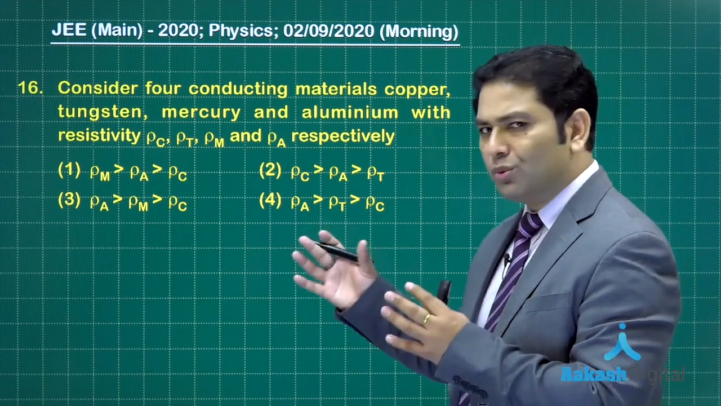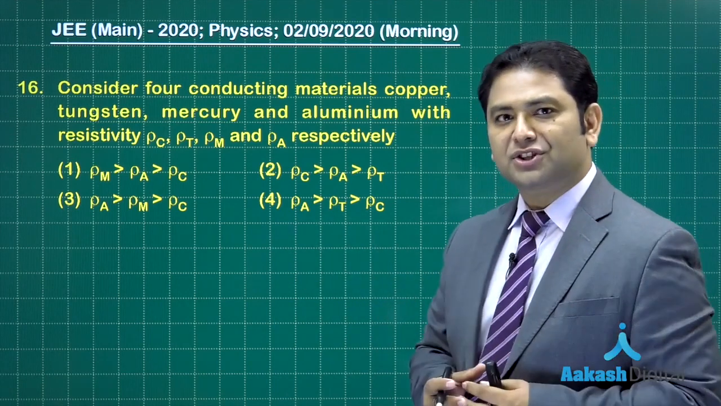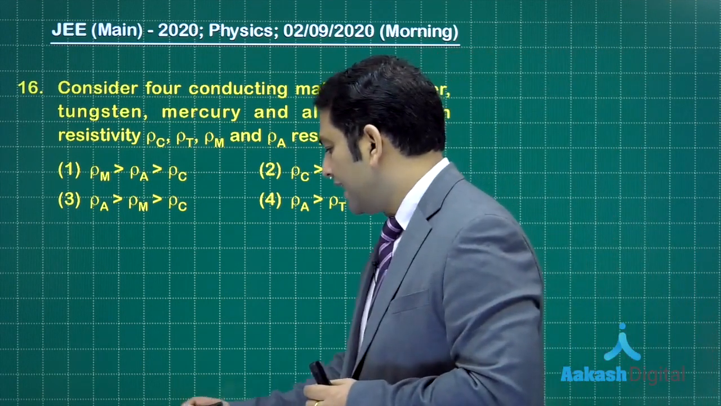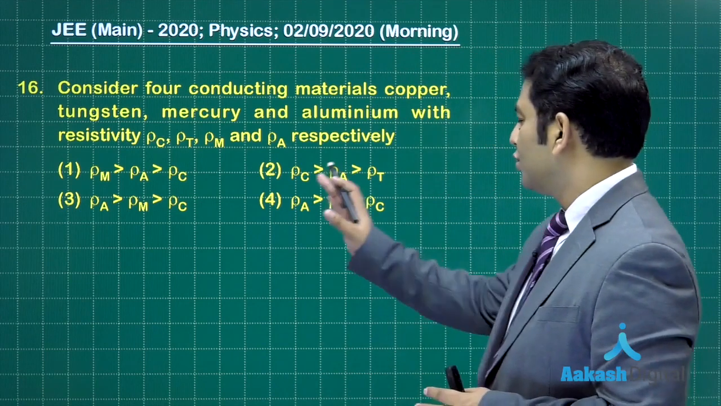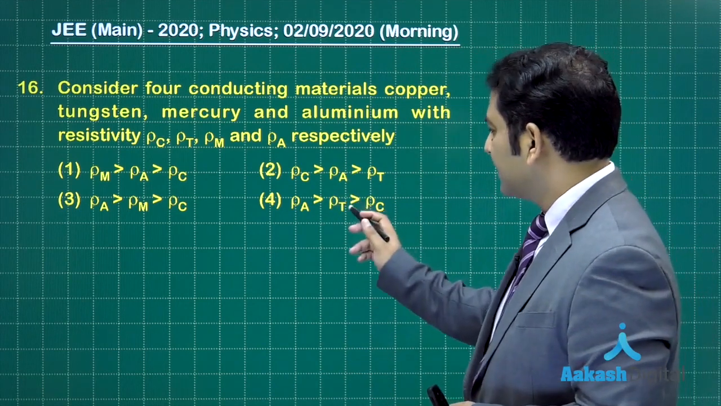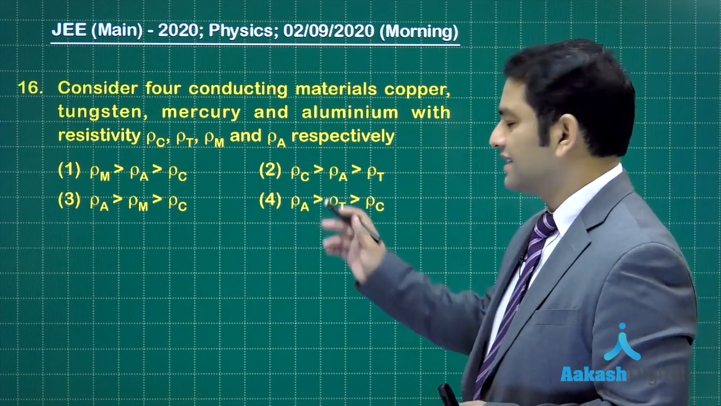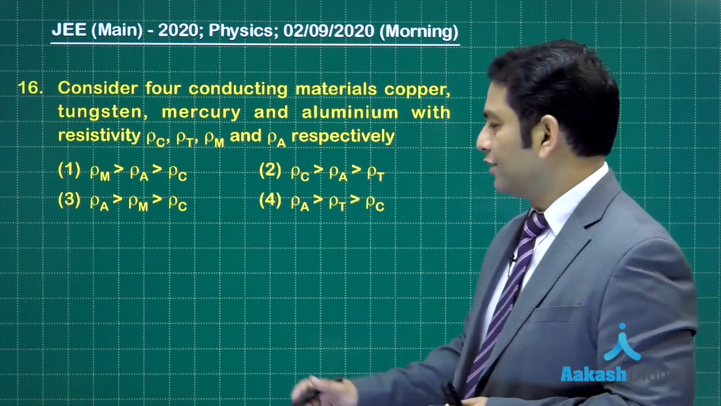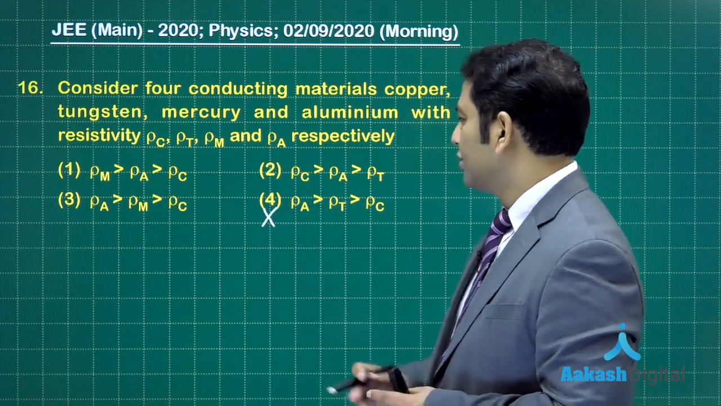If you know this, you can just juggle around the options and you would get the correct one. I'll just show you how. Let's go by elimination. Option number 4 says that tungsten has a resistivity less than that of aluminum. That doesn't make sense, so of course option number 4 would be ruled out.